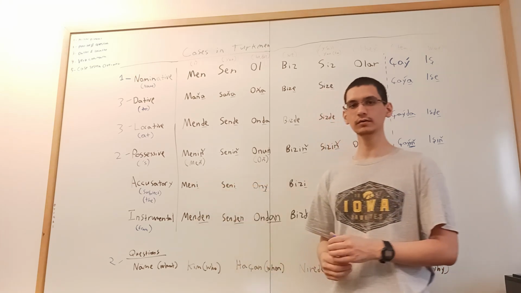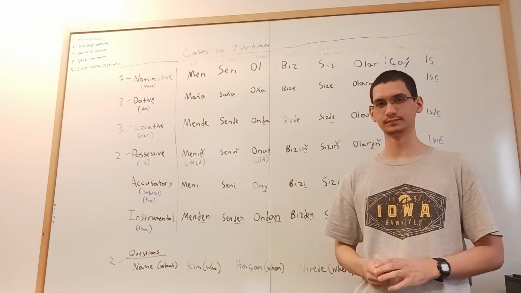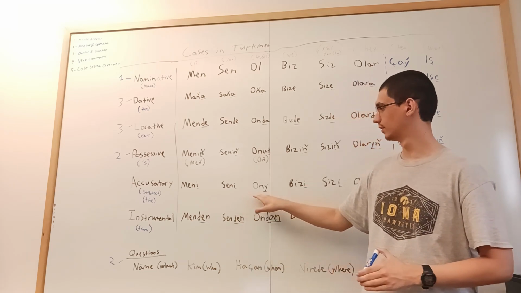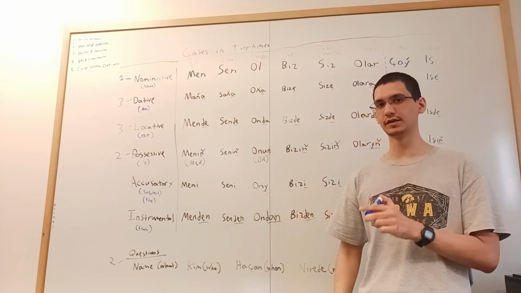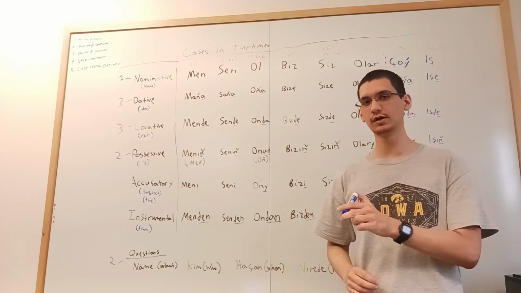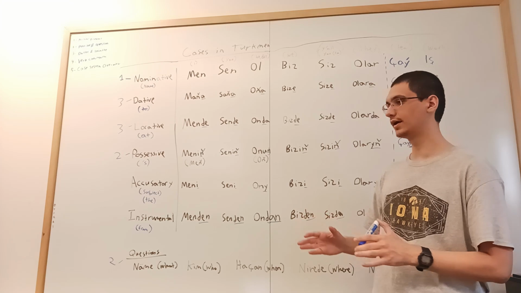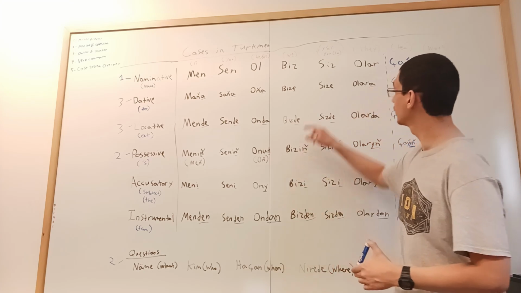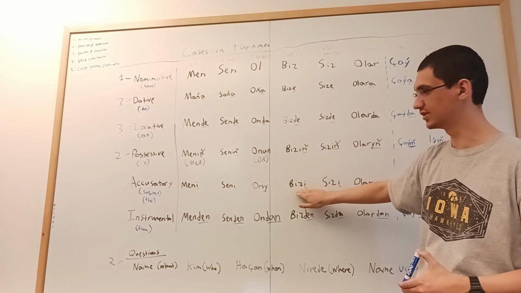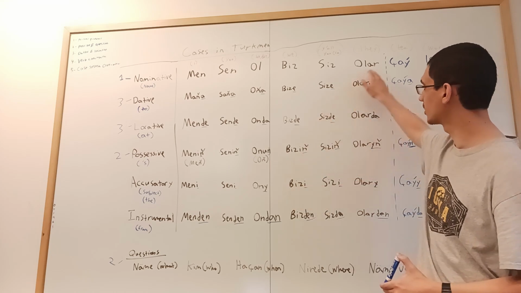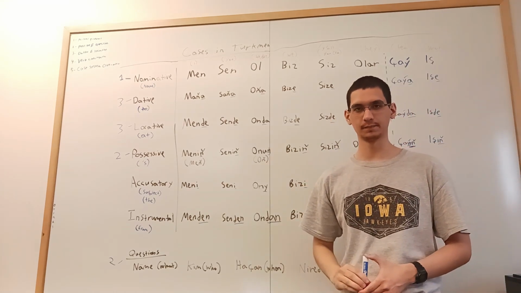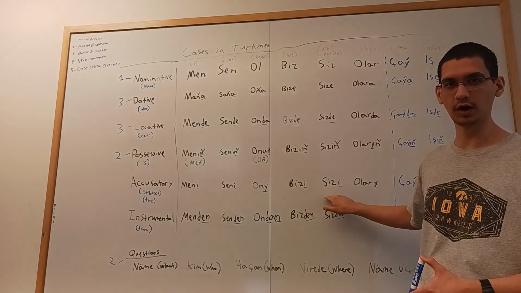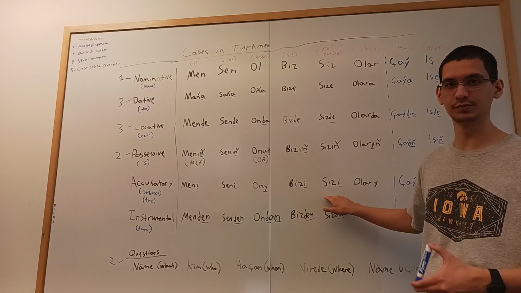How would you say he is going to kill you? O seni öldürecek. How would you say I'm going to kill him? Men onu öldürecek. How would you say they are going to kill us? They, onlar, bizi, subject, onlar bizi öldürecek. Onlar sizi öldürecek. They will kill you all, or they will kill you in a formal sense.